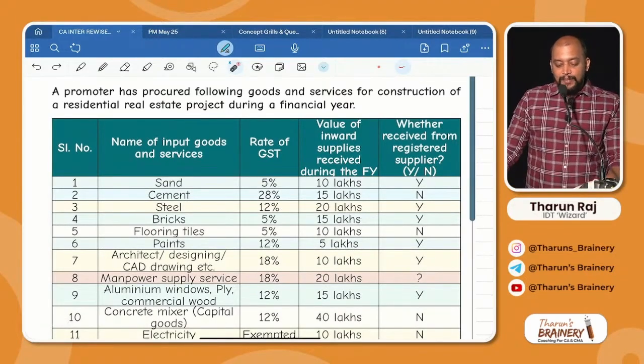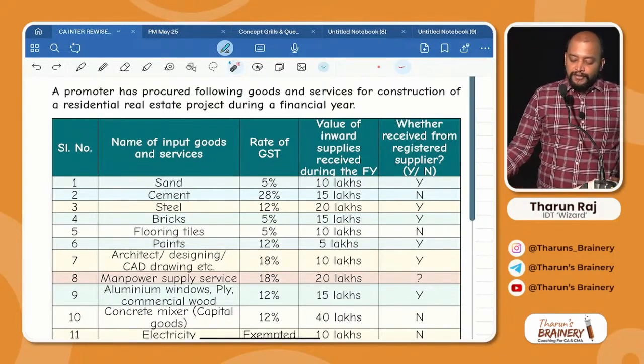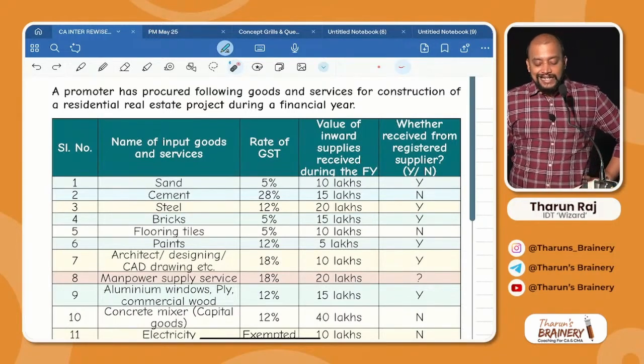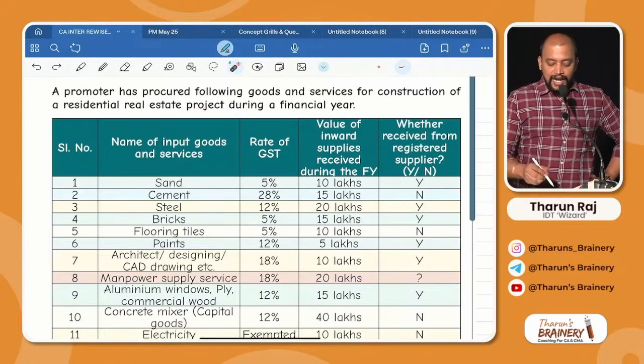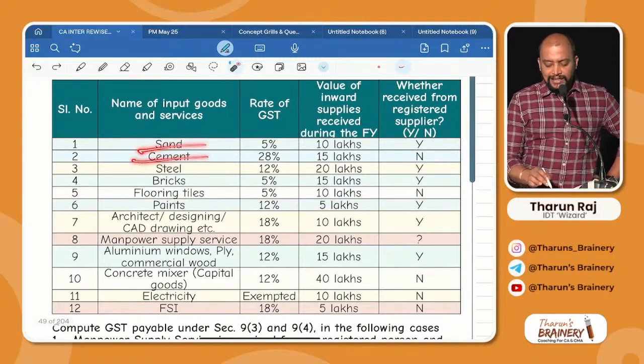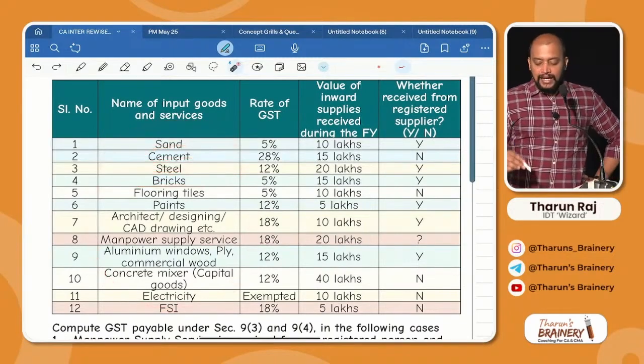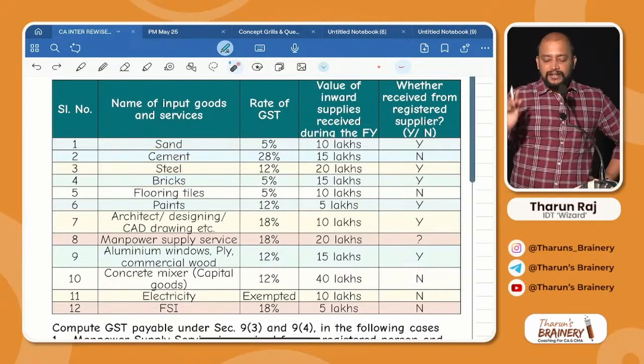Say this. A promoter has procured the following goods and services for construction of a residential real estate project during a financial year. The names of input goods and services: sand, cement, steel, bricks, like that, a lot of goods details are given. Please concentrate. If you are concentrating, we can complete it sooner.